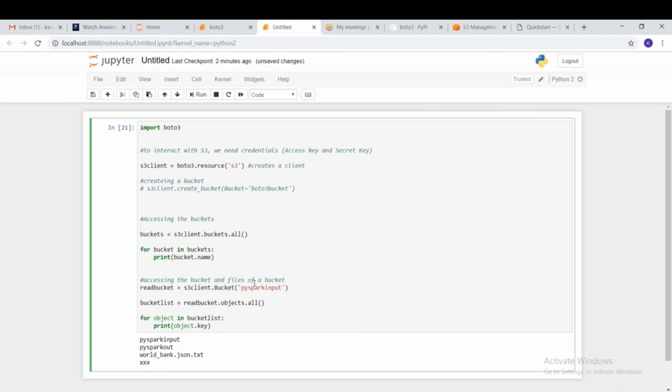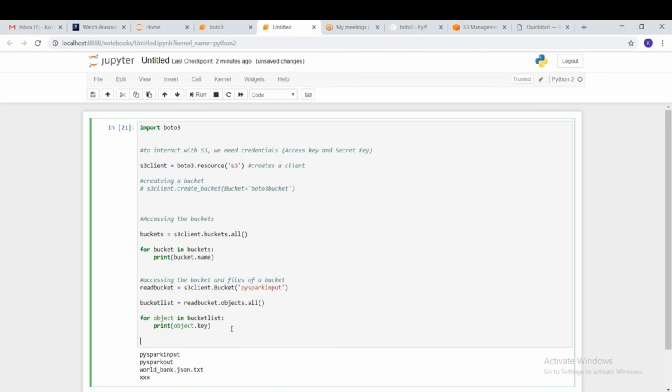Creation of a bucket, some issue is there. I will check out what the syntax is. Then this has to work, but it is asking for the location to be entered. That is the issue. We'll see that. And this is accessing the buckets, and this is accessing the bucket list, and where the keys are in that. Likewise, reading, writing, deleting, changing the permissions, everything we can do. Whatever we can do with the console, all these operations we can do from here, guys. We can just check out all the operations, all the functions, and simply understand all this.